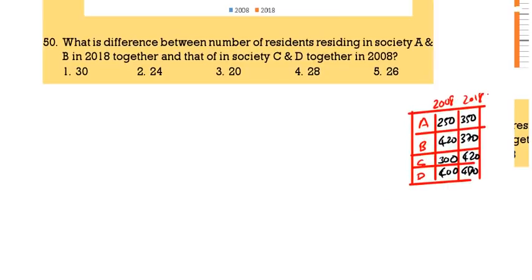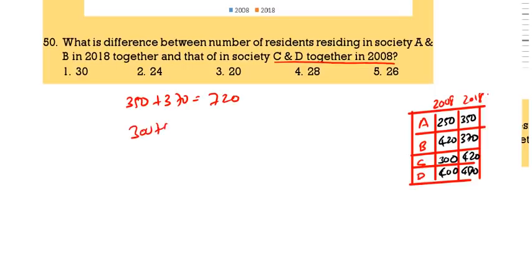What is the difference between the total number of residents of A and B in 2018 and C and D in 2008? A 2018 350, B 2018 370. 350 plus 370 is 720. Now C and D 2008, that is 300 plus 400, 700. What is the difference? 20. 20 is the difference.